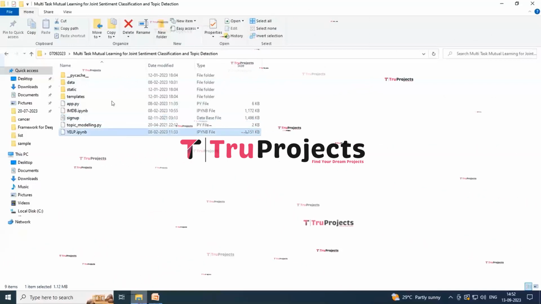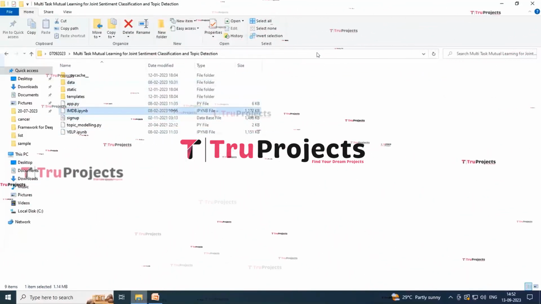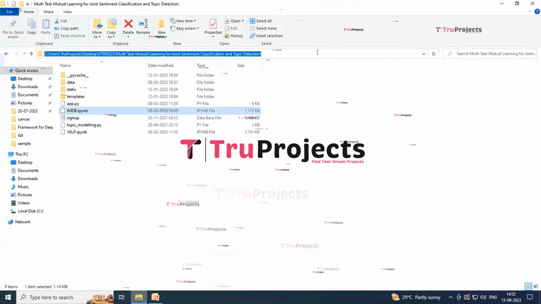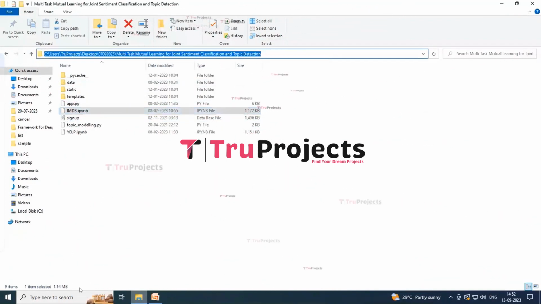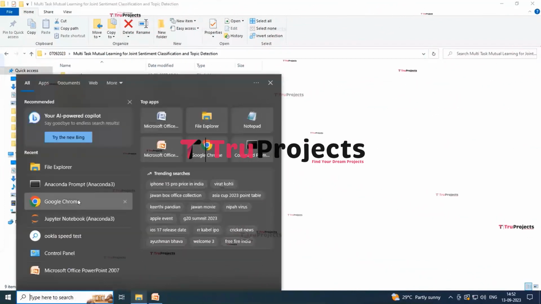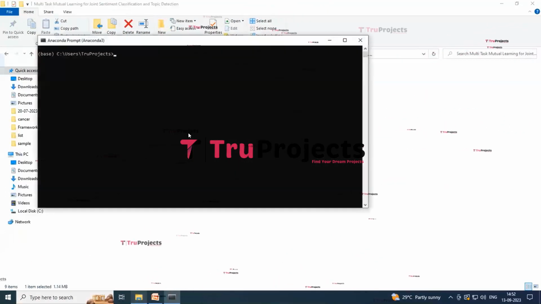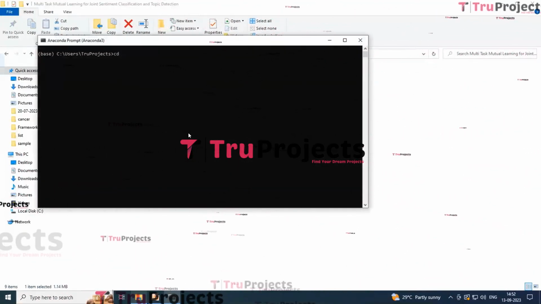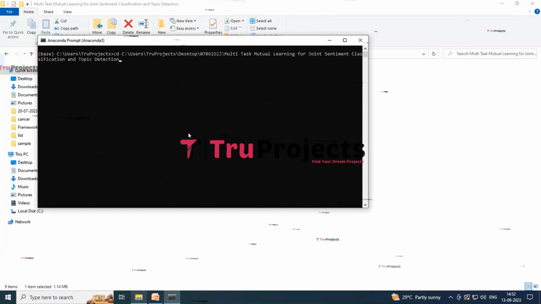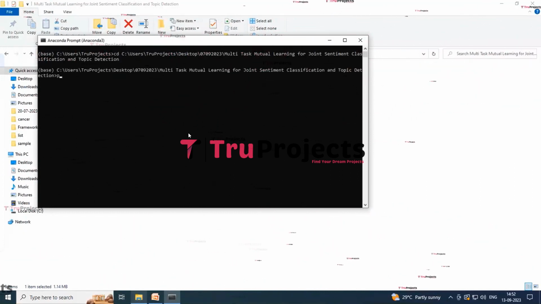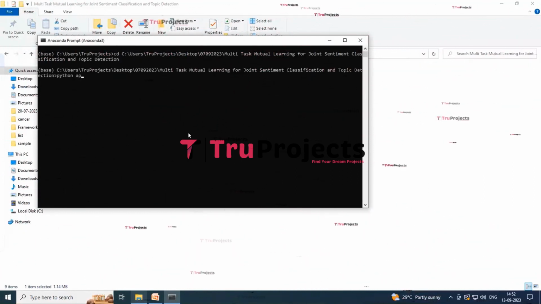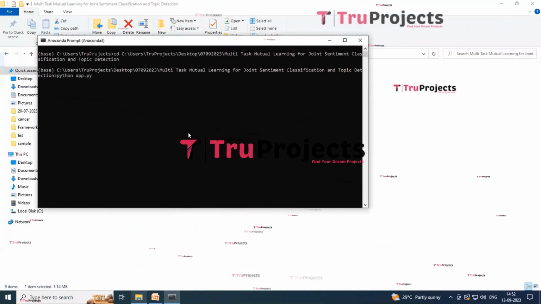This is again similar to this file. Now just select the path from here. Copy the path from here and open the Anaconda prompt. Type the command cd followed by a space and now just paste the link over here. Now hit the enter button. Now type python app.py. And now just hit the enter button.